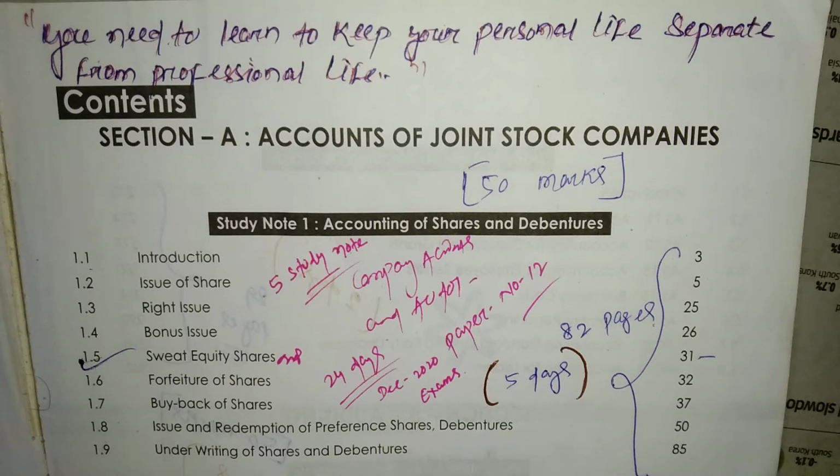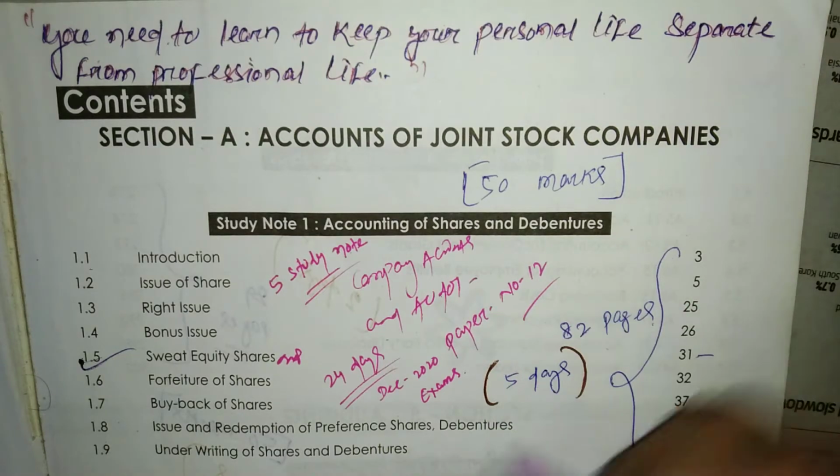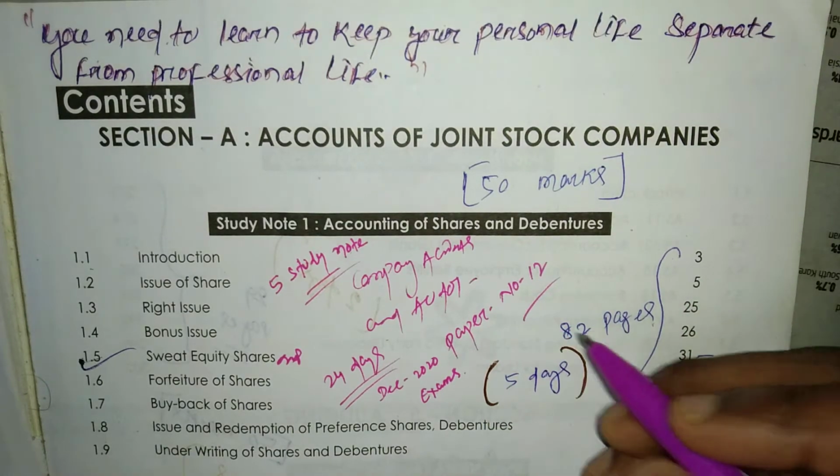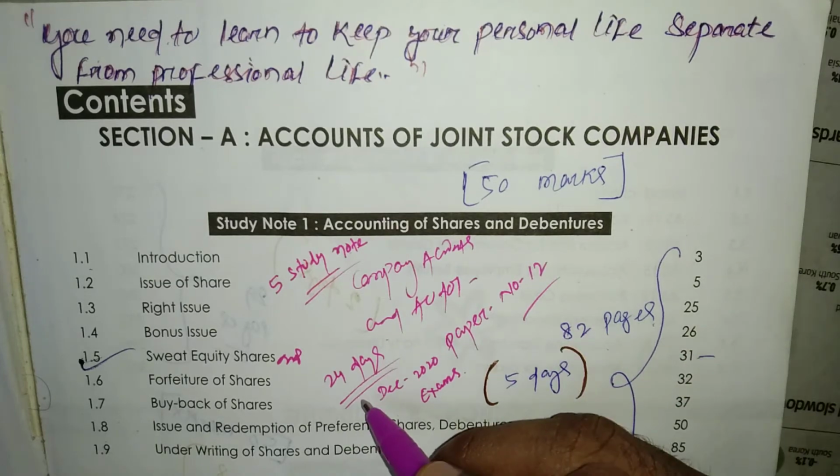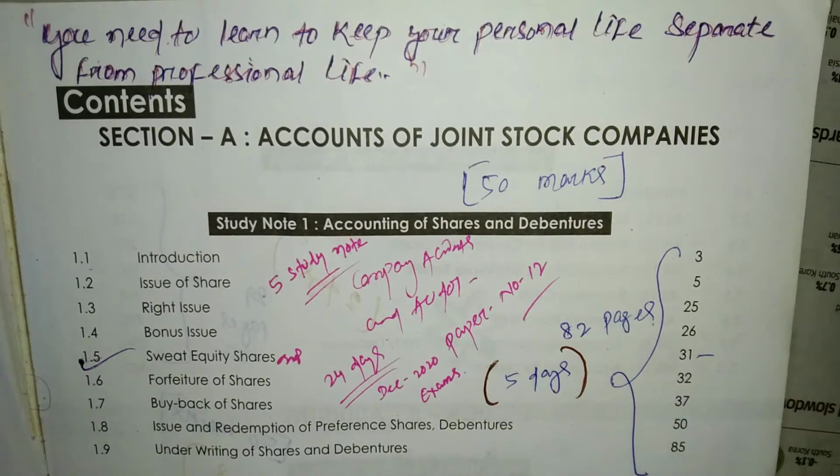So in this video I would like to discuss how to revise company accounts and audit, paper number 12, within 24 days for your December 2020 examinations.